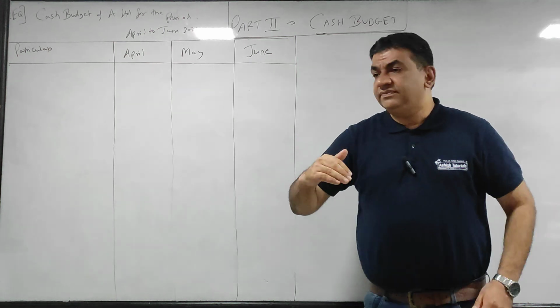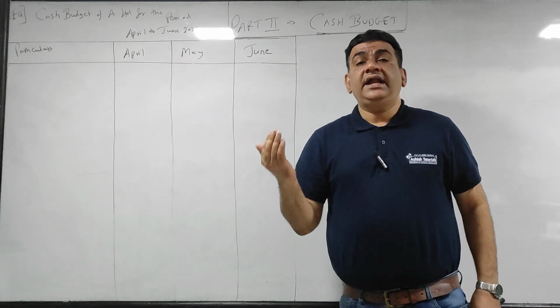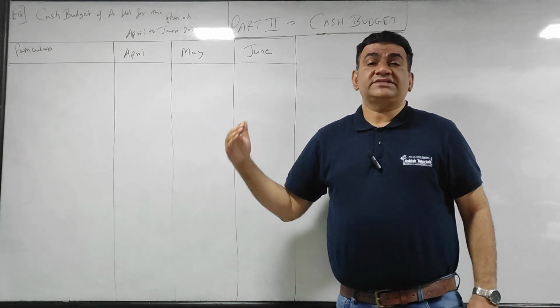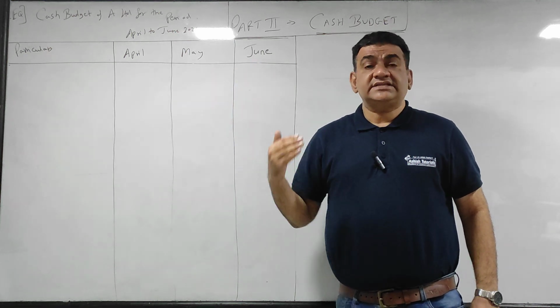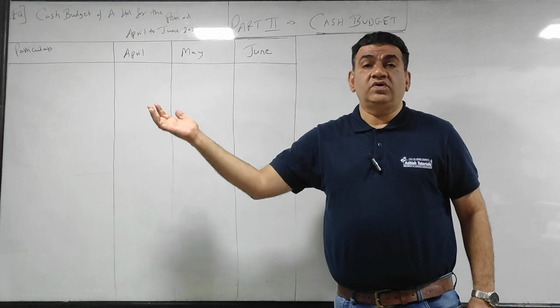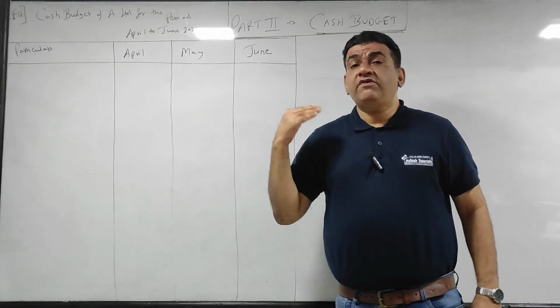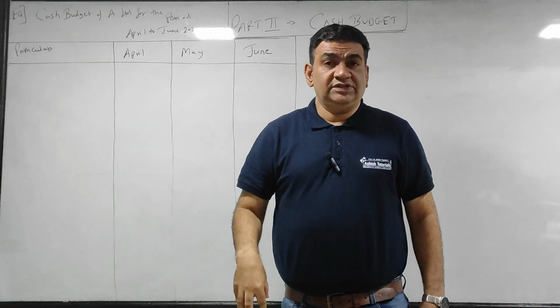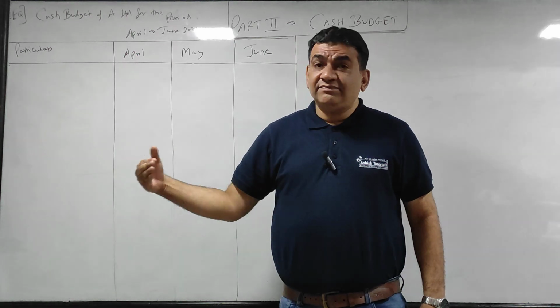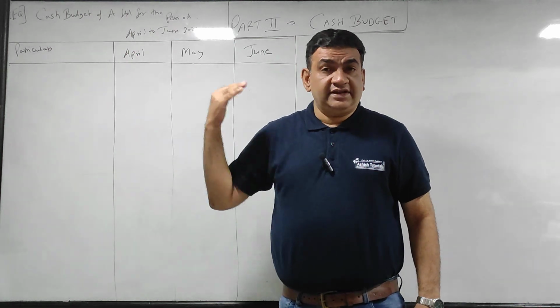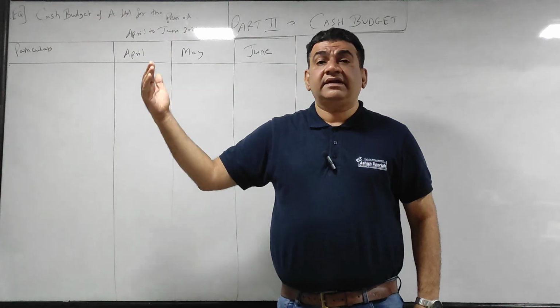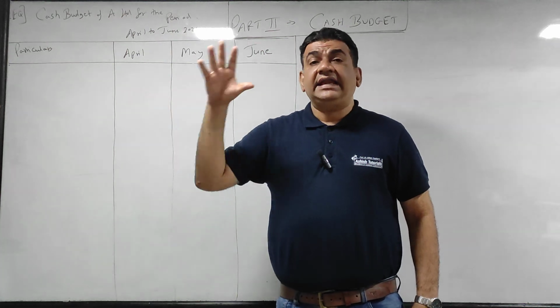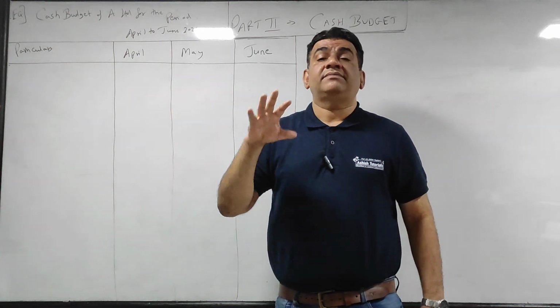That means at next month end how much money will I have, where will the money come from, where it will go. Every month you have to forecast what I have on the first day of the month with me, I will get money, whether cash or cheque, from where, I have to pay, I will pay where, and at the end of the month how much will be left with me.